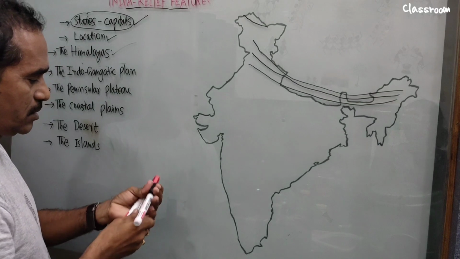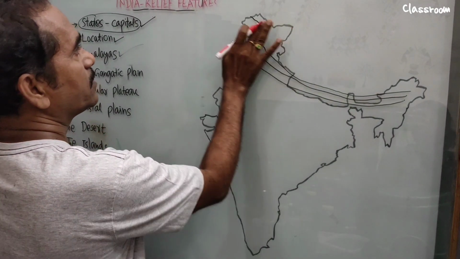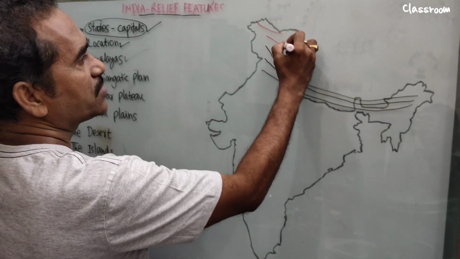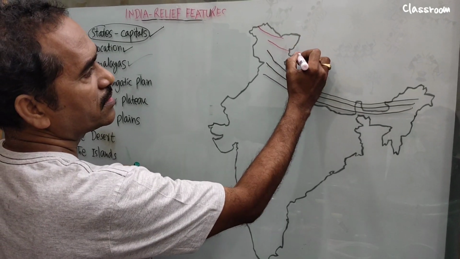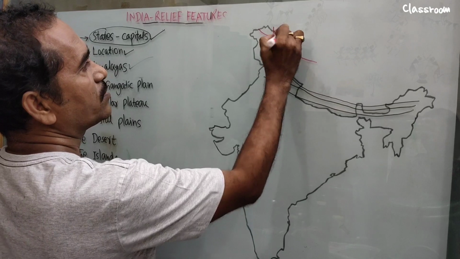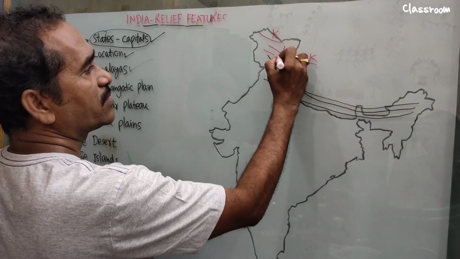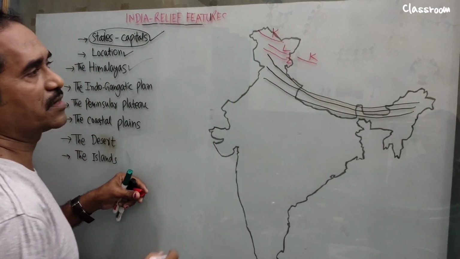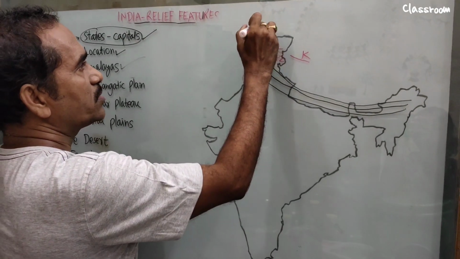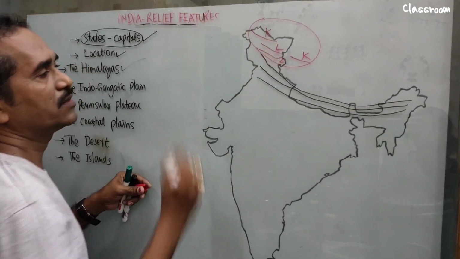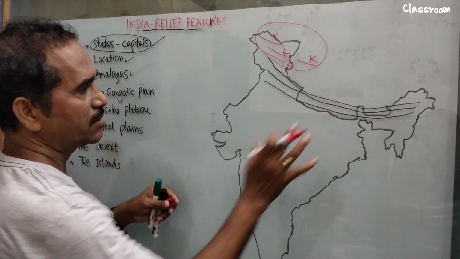Let's take another ink. This one is the Karakoram range. Then this is the Ladakh range. The extension of Ladakh is Kailash. It is Kailash. It is Karakoram. This is Ladakh. It is the Kailash range. And this one is the Zaskar range. This total part comes under the Trans Himalaya. Now, the main Himalayas come here.